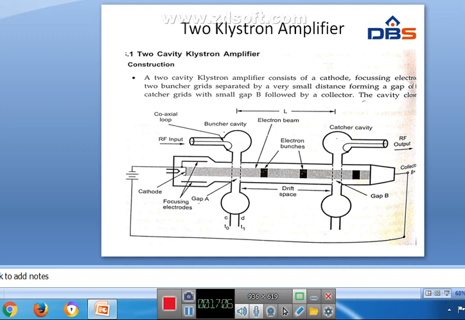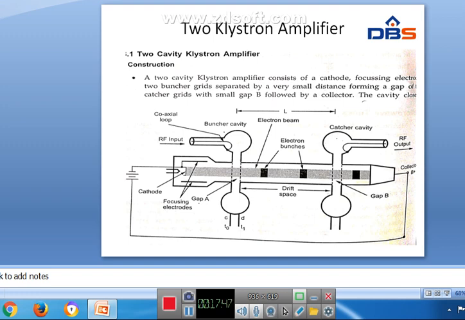Here the electron path is straight. In the O-type tubes, the electron beam takes a straight path. Here both velocity and density modulation take place, which creates a bunching effect. Examples of O-type tubes are the klystron and traveling wave tubes. So these are the microwave tubes.